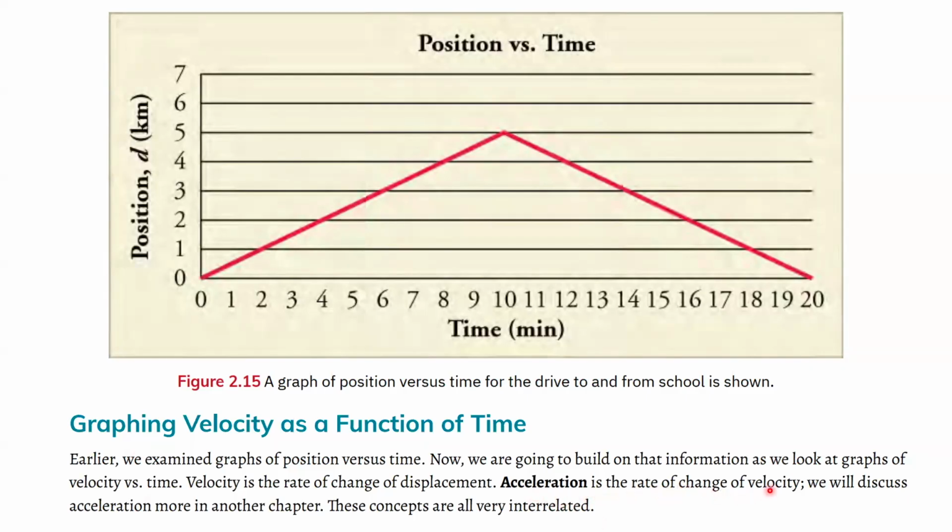So when your velocity is changing, you're accelerating in some fashion. So yes, we examined graphs of position versus time. Now we're going to build on that information as we look at graphs of velocity versus time. Velocity is the rate of change of displacement. Acceleration is the rate of change of velocity. We will discuss acceleration more in depth in the next chapter.